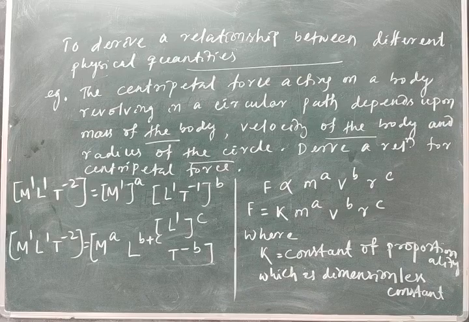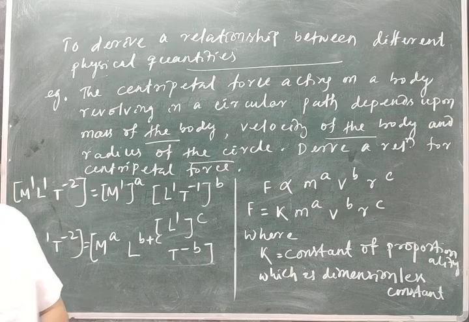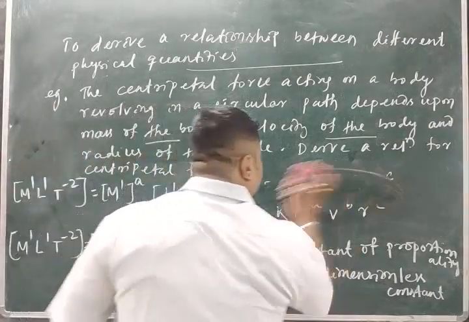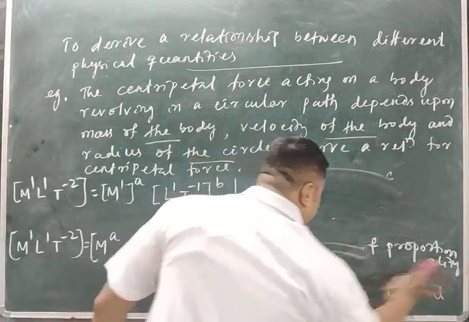So we are comparing the dimensions of similar quantities.